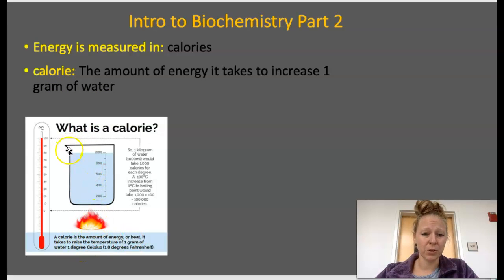If we picture 1 gram of water, a small bit of water, over fire, how much heat energy does it take to increase that 1 gram of water by 1 degree? That is 1 calorie. And we measure the energy in our food by that same standard.